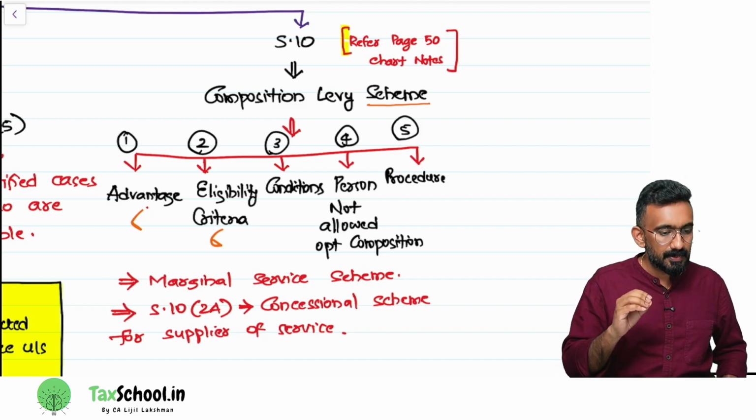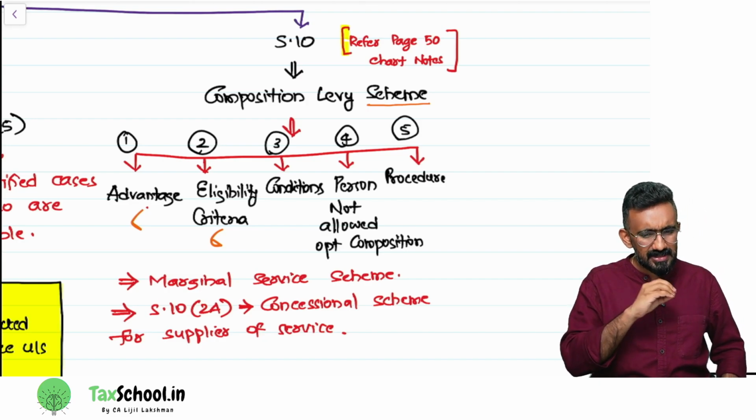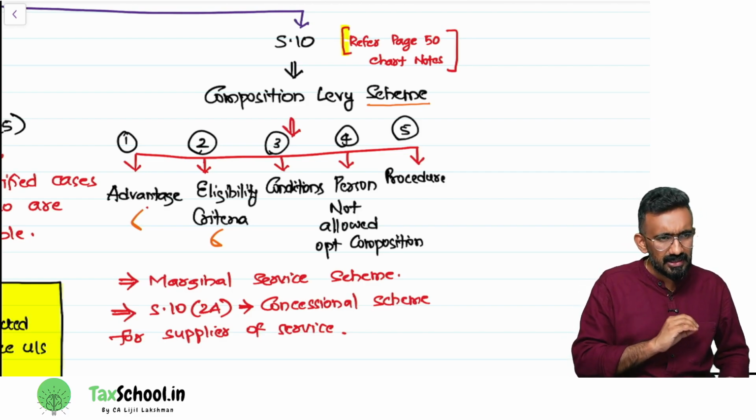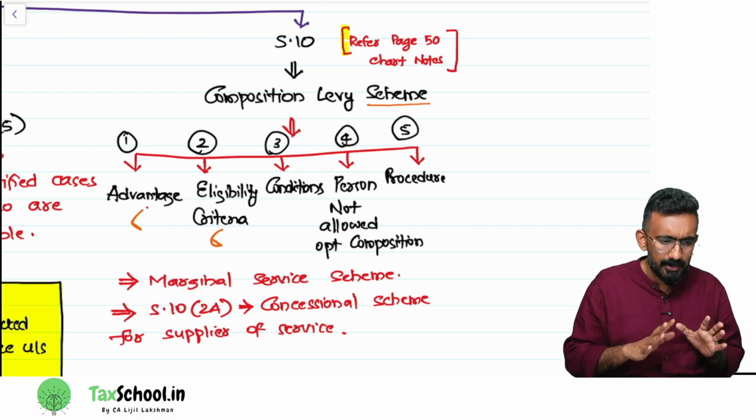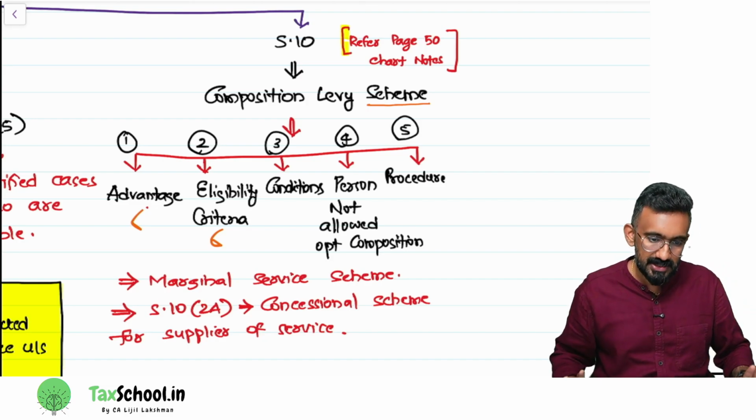The area of persons not allowed to opt for the composition levy scheme is where some amendments have come in 2023 and 24. We have a little bit of amendments, which we will have to look at as amendments only, because that can be tested.